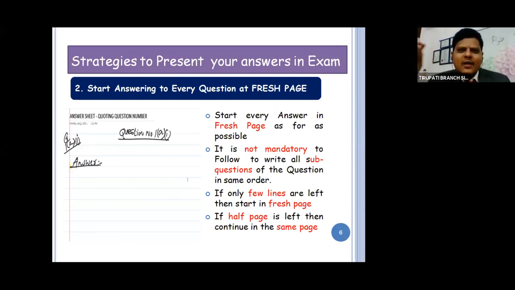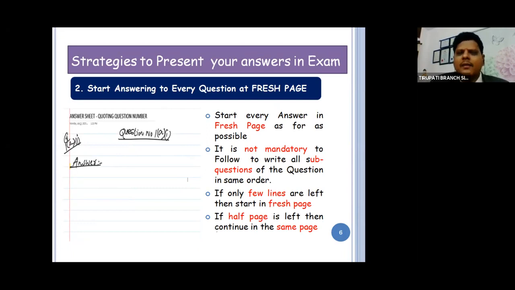This is a very, very important and very basic point you should keep in mind. I have seen a number of people who start answer writing. They have written the question number as my strategy: Question number 1, A1, they have written the answer, everything. Then they start the second question on the same page. Don't do that. You paid for the institute. You paid money. Start writing on the next page.